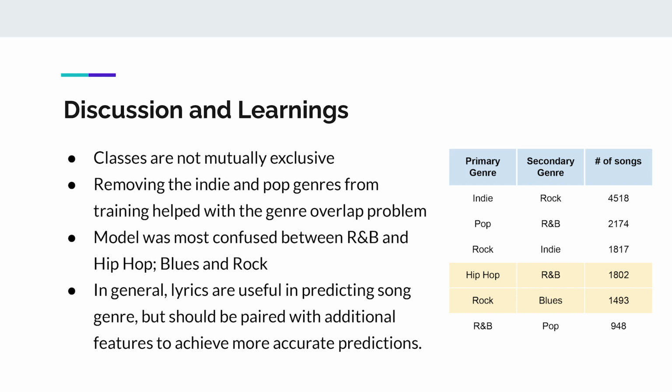We did this because indie is a subgenre of rock and pop, and pop itself is representative of popular music, which could encompass a variety of different genres based on whatever the hits are. We did find that the model was confused a bit between R&B and hip hop, as well as blues and rock. These were two pairs where songs could be labeled together.